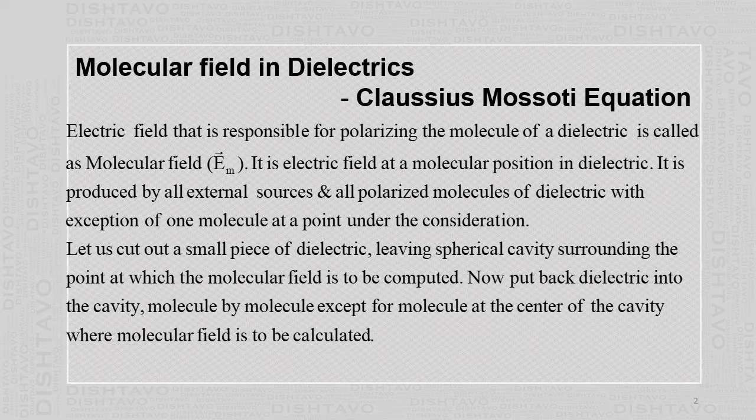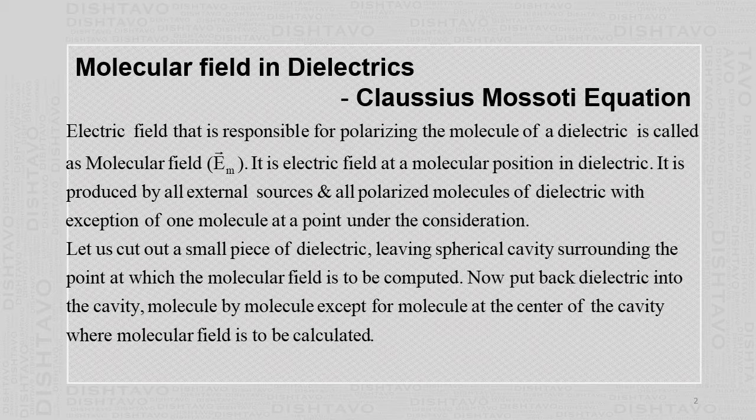external field. Now, if this dielectric is kept in an external electric field, then both types of dielectric are said to be polarized. Polarized means the dielectric attains a dipole moment.